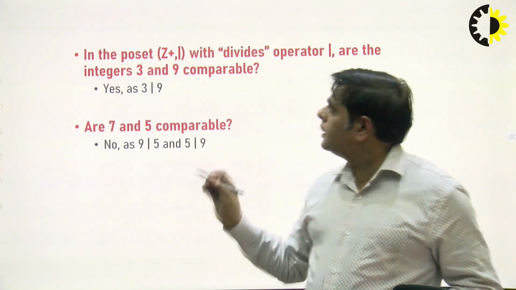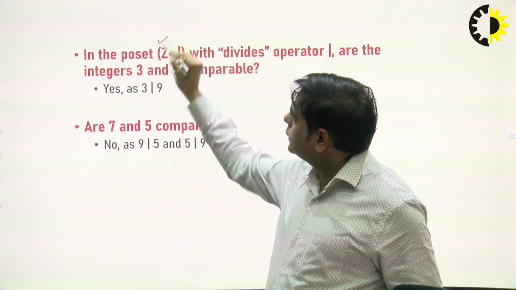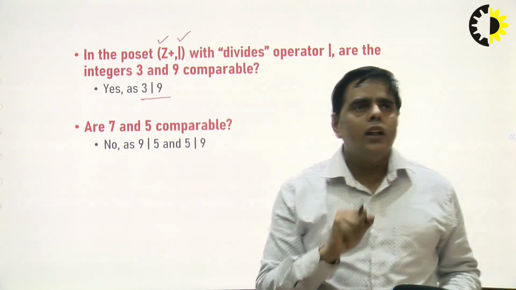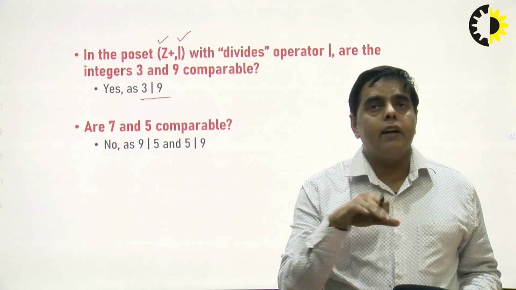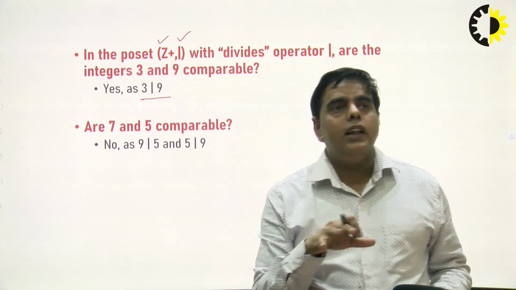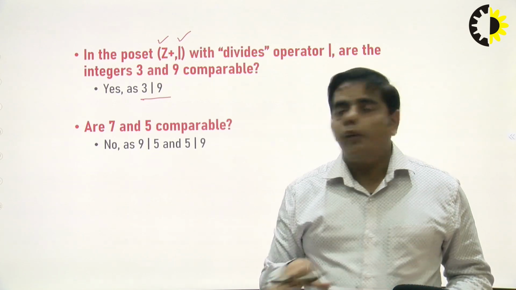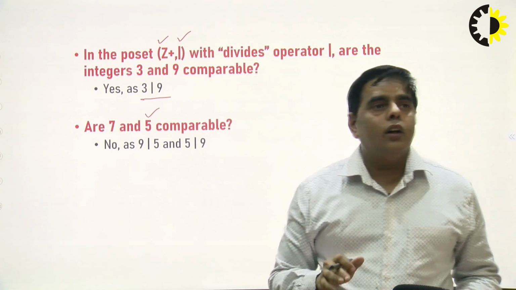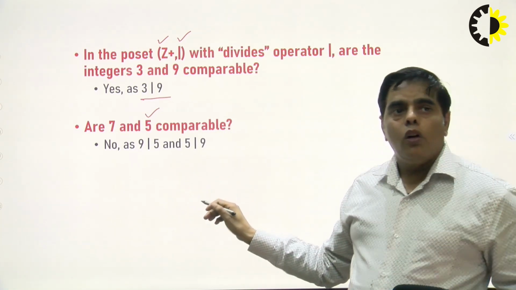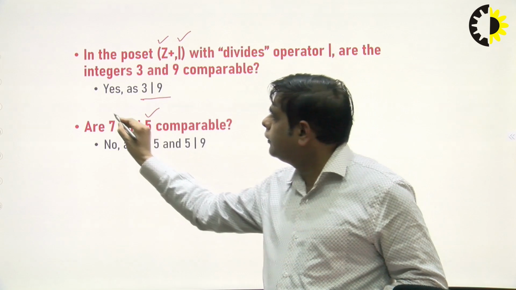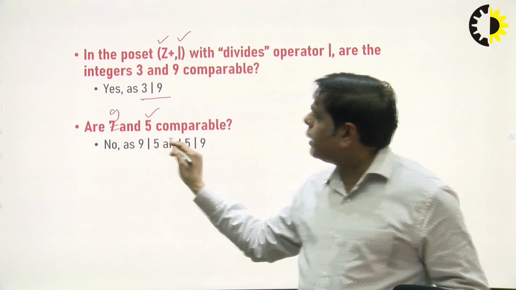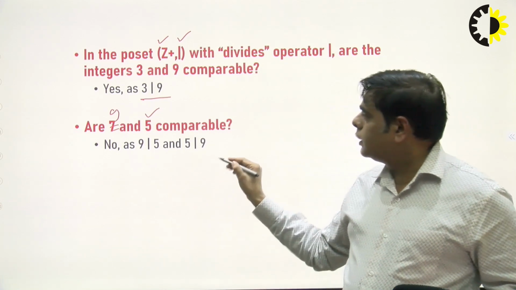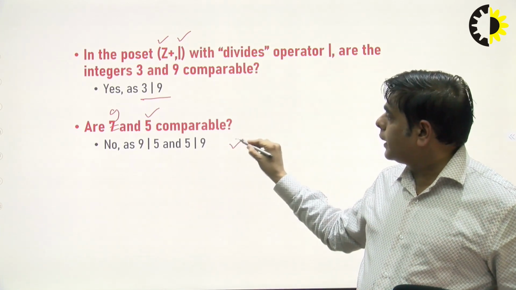Similarly, suppose we have Z and the relation is divisibility, and we consider the two elements 3 and 9. 3 can divide 9, so in such a way we can say 3 and 9 are comparable. But if we consider the two elements 9 and 5, then for divisibility, 9 cannot divide 5, and 5 cannot divide 9. So we can say these two elements are non-comparable.